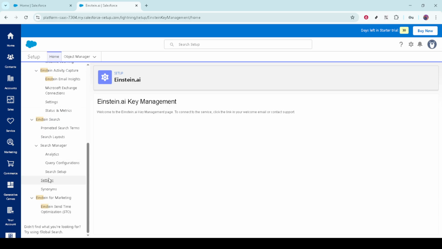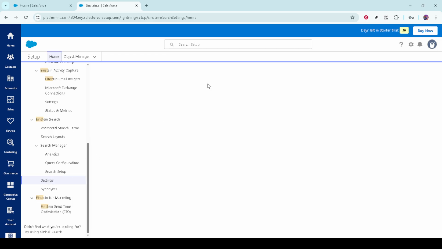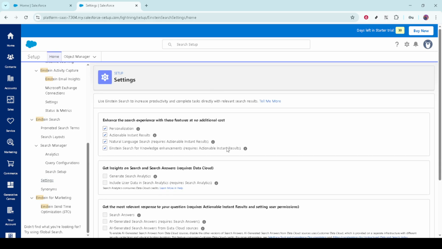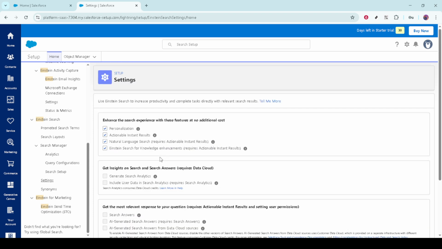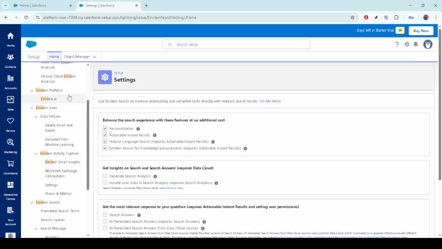With Einstein now set up and running, your Salesforce environment is ready to become more intuitive and efficient with the enhanced analytics and insights the AI provides. Whether you're looking to optimize business processes or just want a deeper dive into your data, Einstein is designed to help you succeed. Congratulations on successfully setting up Einstein in Salesforce in just under 5 minutes. Keep exploring the platform to discover all the innovative features it has to offer.